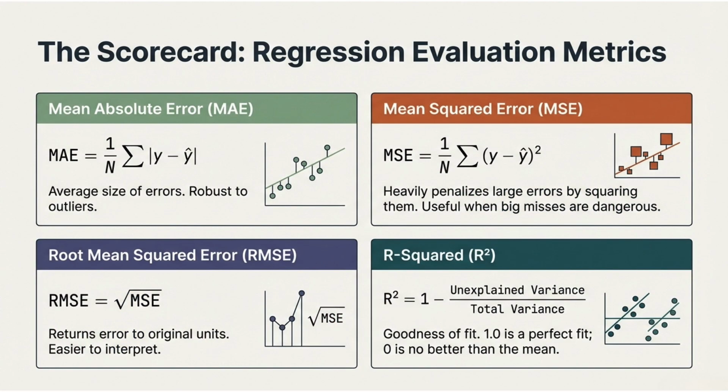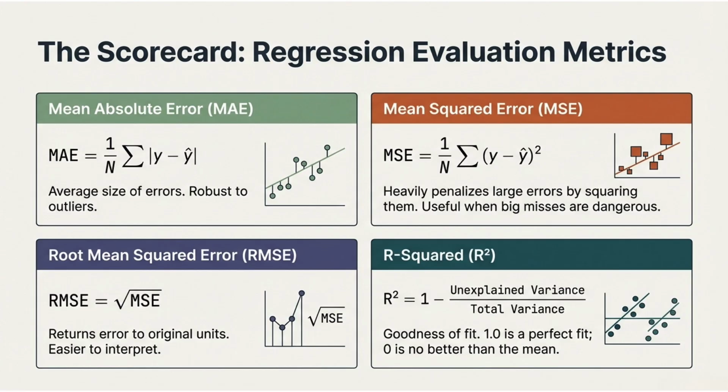Mean square error or MSE squares the errors, meaning it heavily penalizes large mistakes. Root mean square error or RMSE is simply the square root of MSE, bringing the error back into the original units, which makes it easier to interpret. Finally, R-square measures the goodness of fit, where 1 means perfect prediction and 0 means the model performs no better